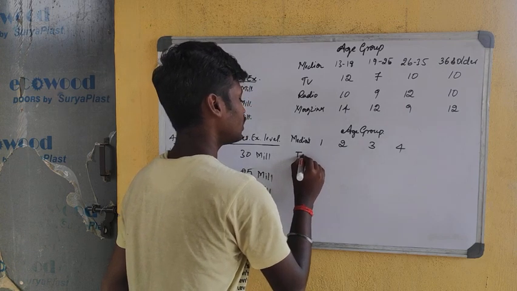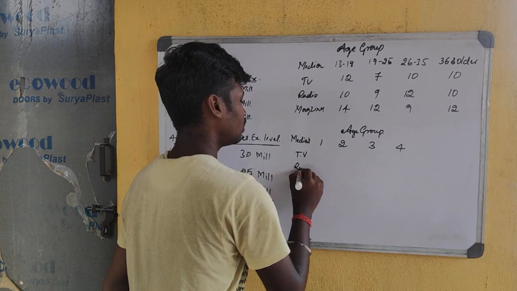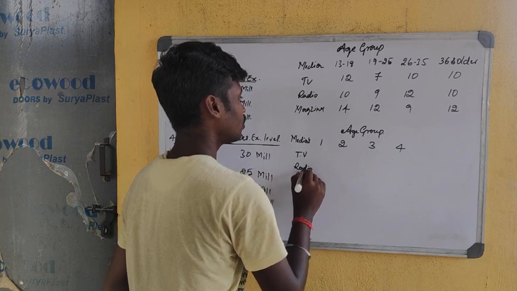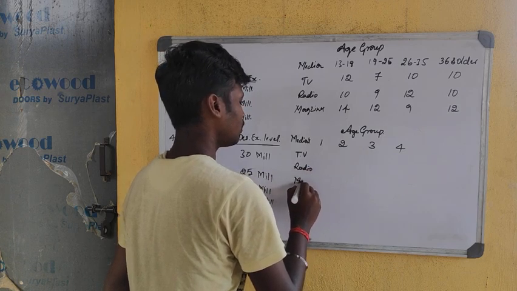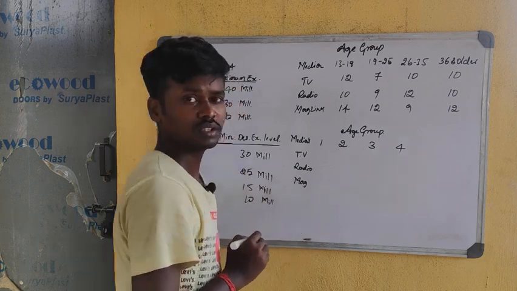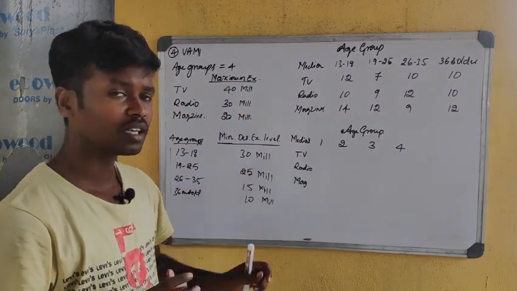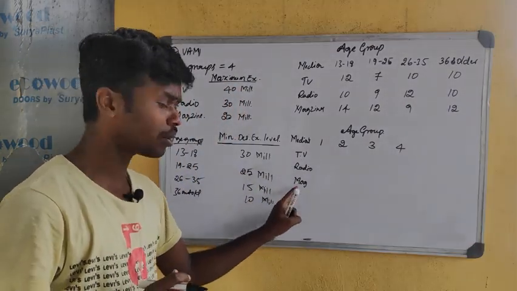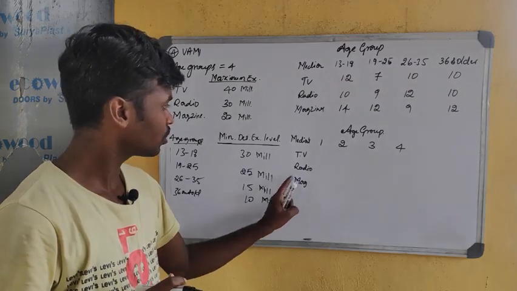That is TV and radio and magazines. Okay, TV, radio and magazines. So for this also you can give numbers if you want. Okay, so it is not an issue.